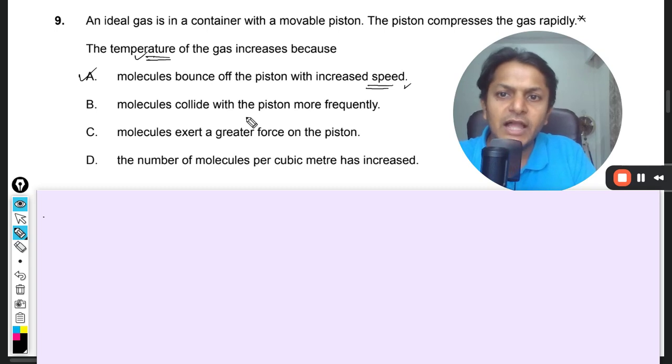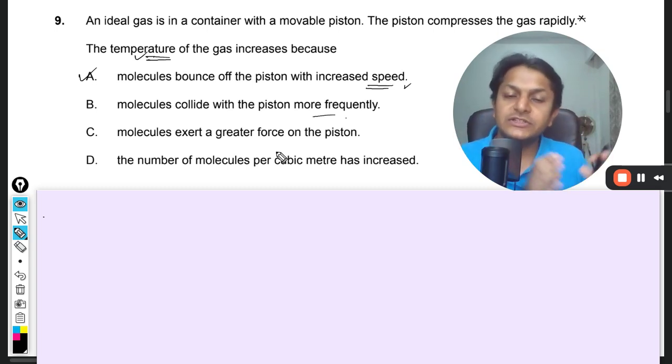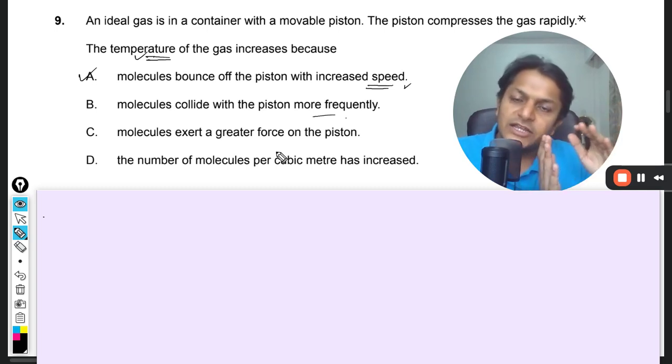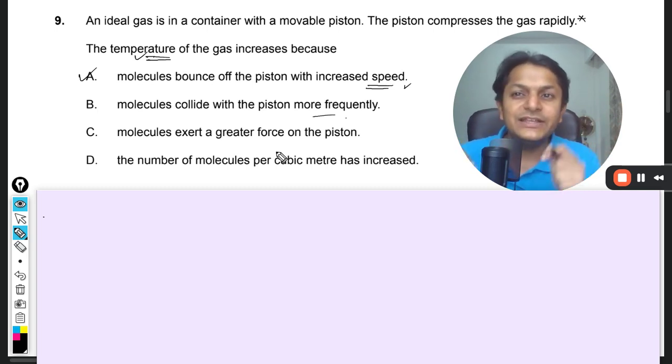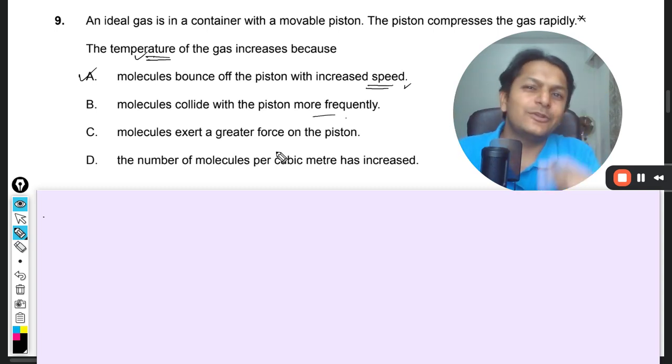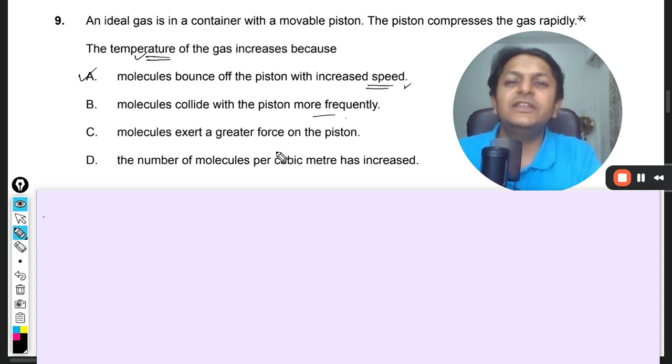B, the molecules collide with the piston more frequently. Well, technically speaking, yes, even this is right, that the molecules will be colliding more frequently. Why? Because now they are occupying less space, so of course they will be colliding more frequently. But is that the reason for the increase in temperature? I don't believe so. Might be in pressure, we can assume, but even in pressure, no.